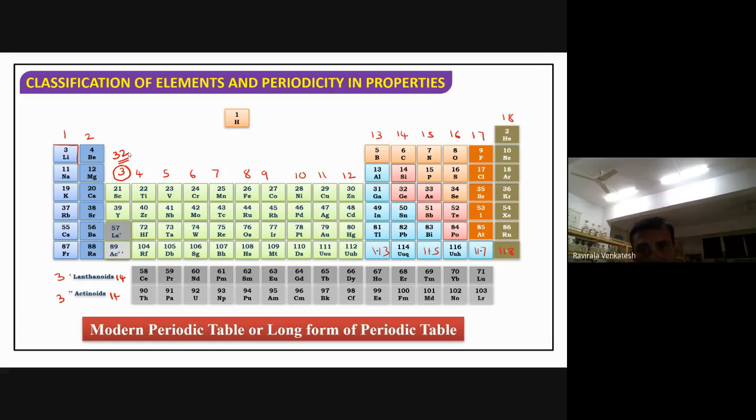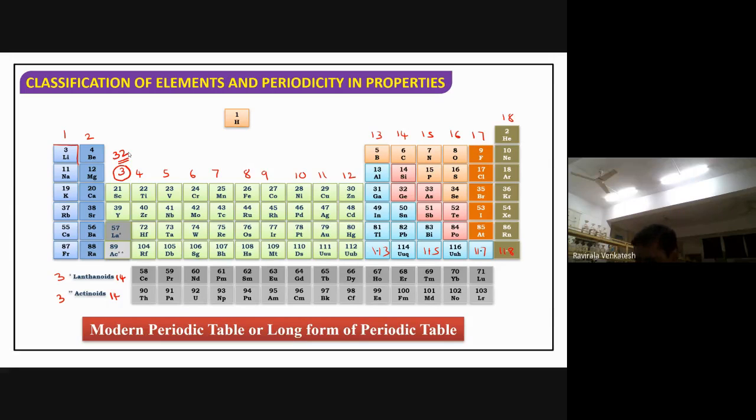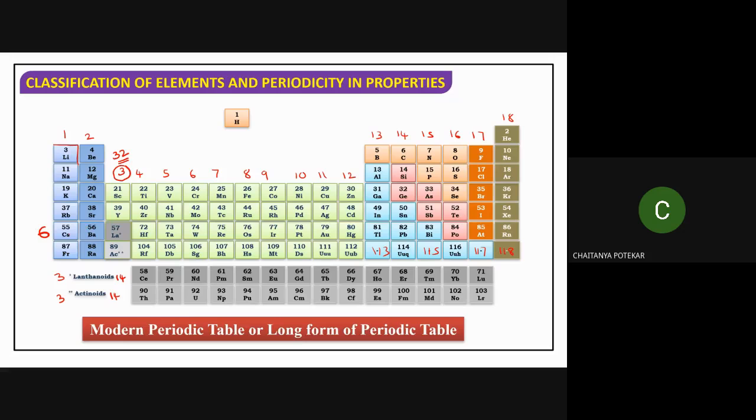Which period is the longest one? So 6th and 7th, both the 6th and 7th are the longest periods, isn't it? How many elements do you observe in the 6th period? This is the 6th period, no? This one is the 6th period. How many elements does it have?